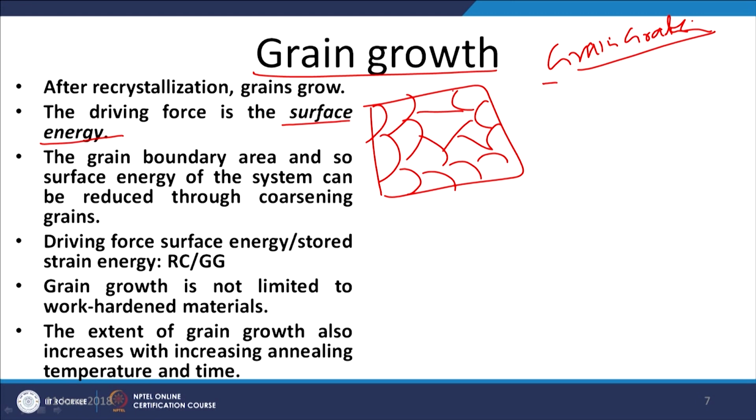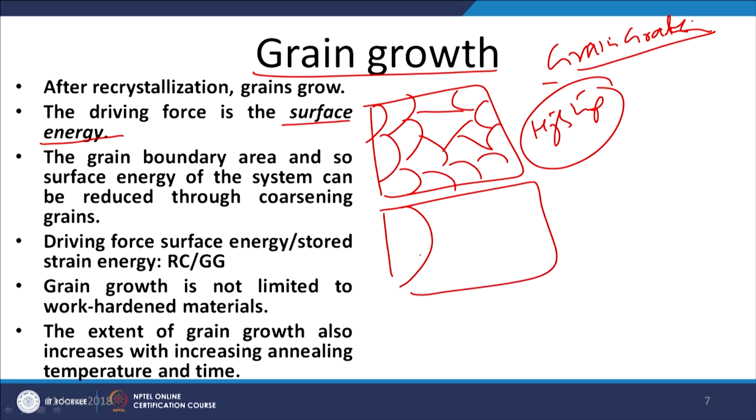So, whenever such kind of system is exposed to the higher temperature, this kind of metal tends to achieve a more stable state by reducing the surface energy, and for that purpose it tends to grow in size.